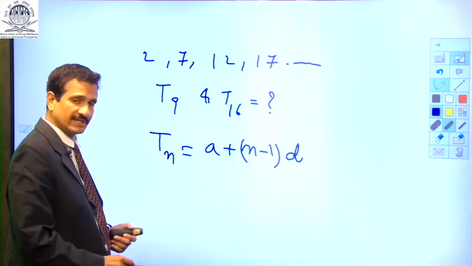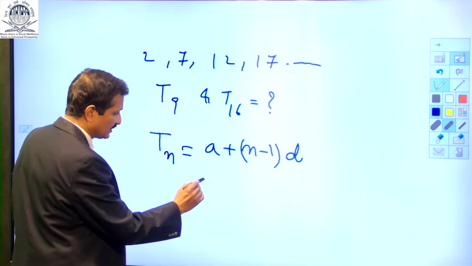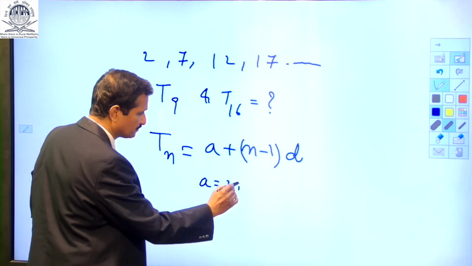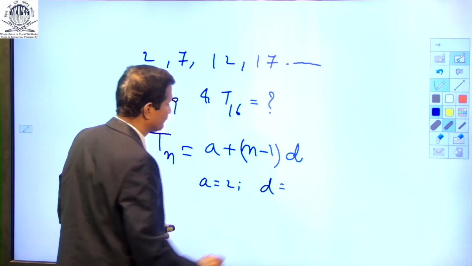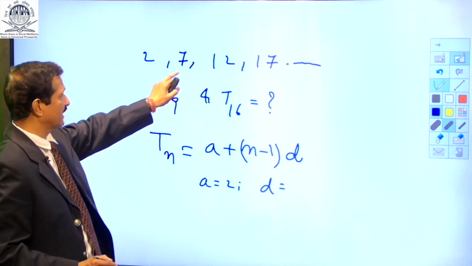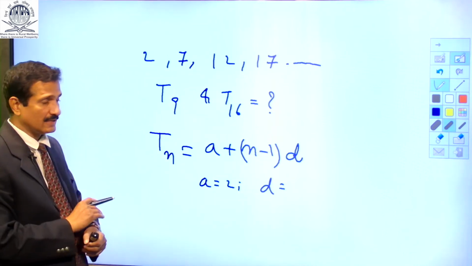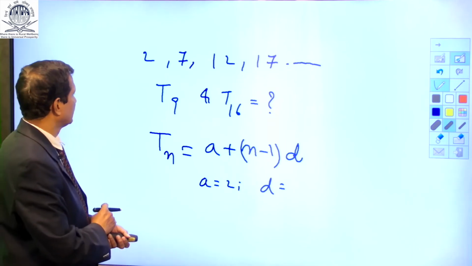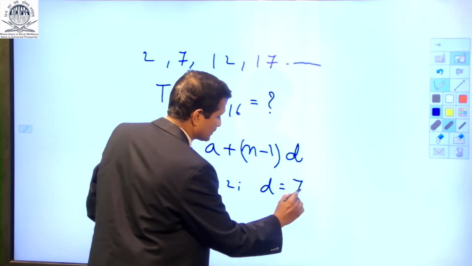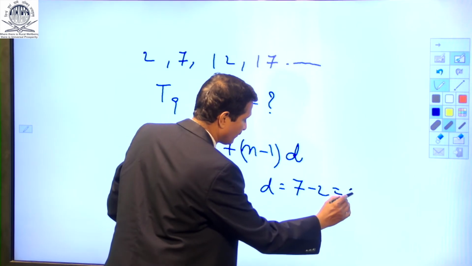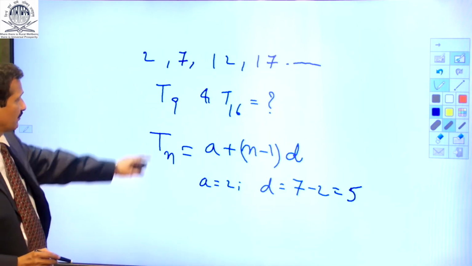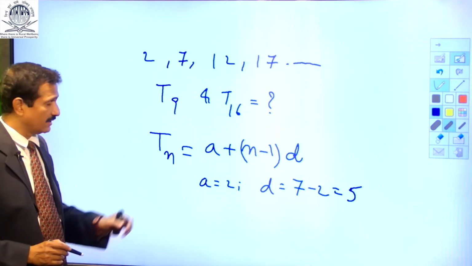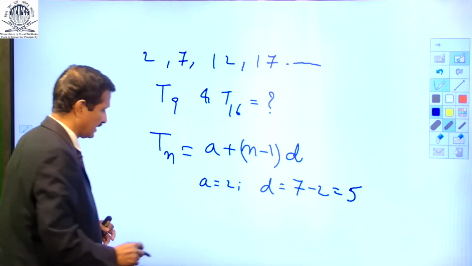The initial term in this series is A equal to 2 and D is the common difference. Common difference comes from taking any term and subtracting the preceding term from it, then it is 7 minus 2, which is 5. This is D. We have to find Tn. T9, here n is 9.